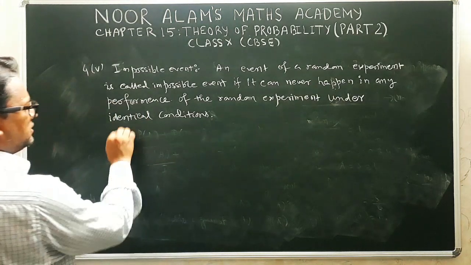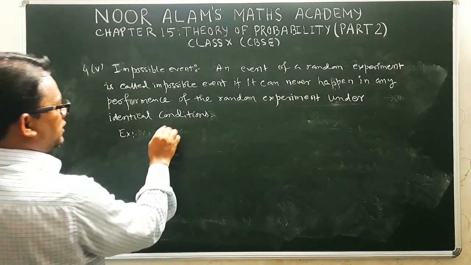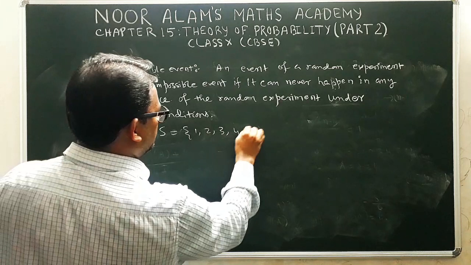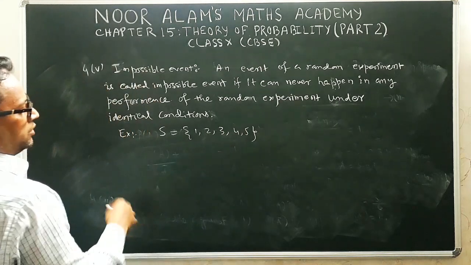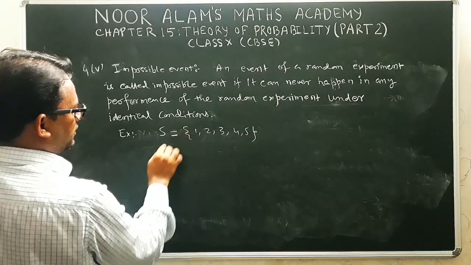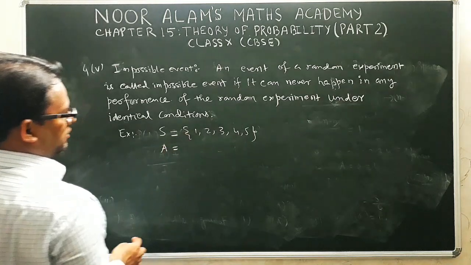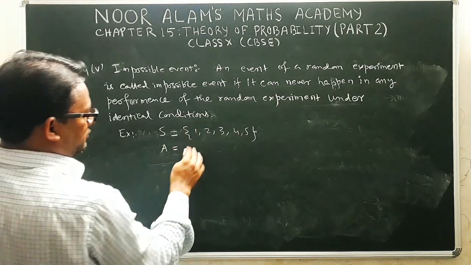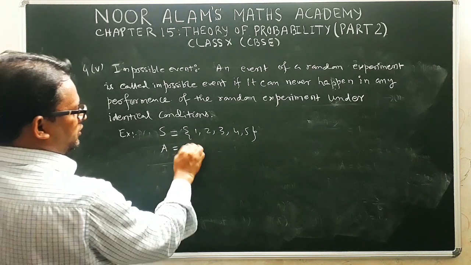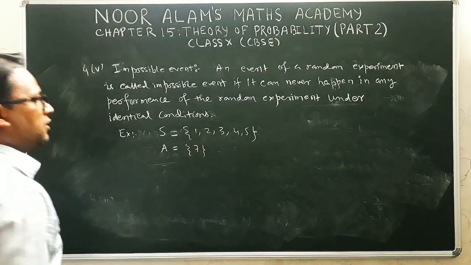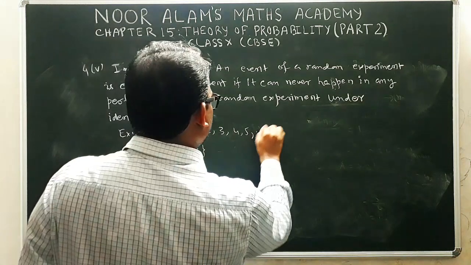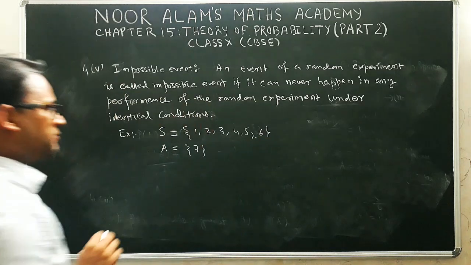Suppose we are throwing a dice, so we have the sample space 1, 2, 3, 4, 5, 6. Now you define one event: you want a number which is 7. When you throw a dice and you are expecting 7 to come, is it possible?